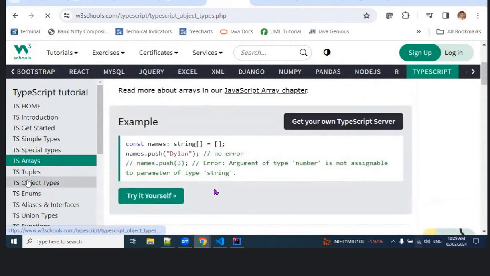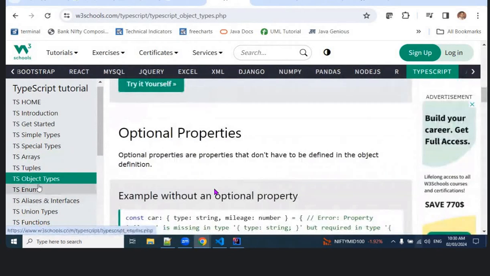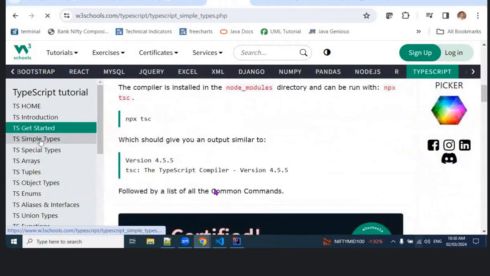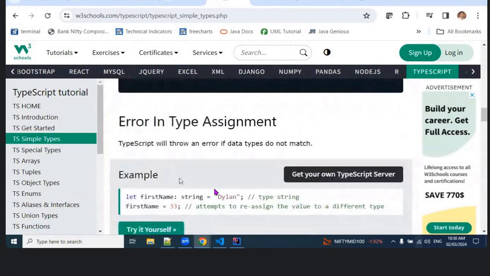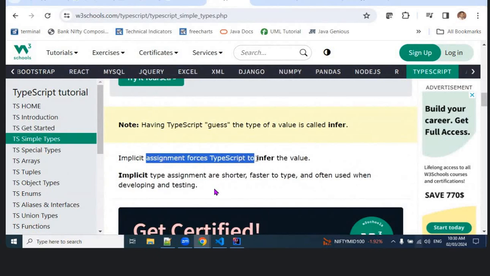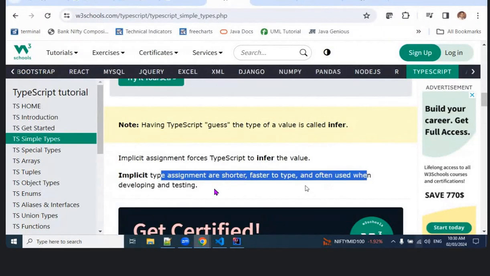Somewhere I have seen here object types. 1 minute, by I will check that somewhere I missed it actually. Yeah, this one, here only, here only. Go up. Okay. Implicit assignment forces TypeScript to infer the value. Okay, infer you said to remember this one. segment is shorter, faster to type and often used for development.